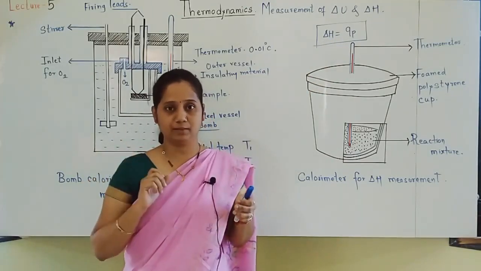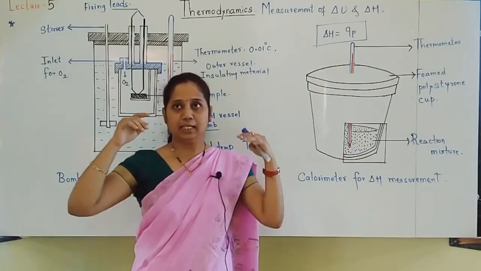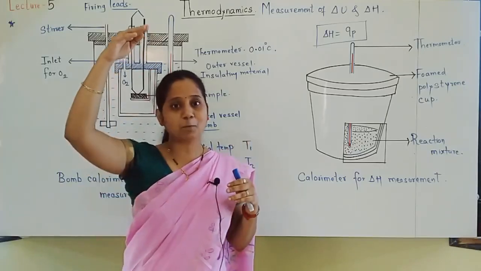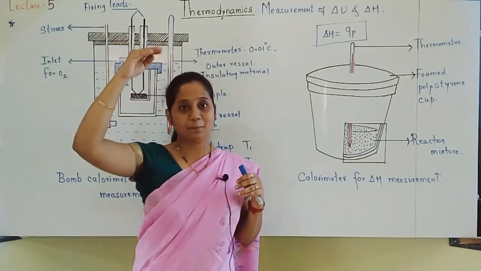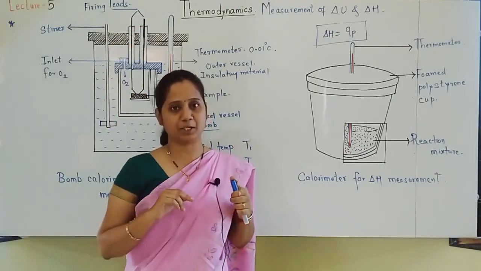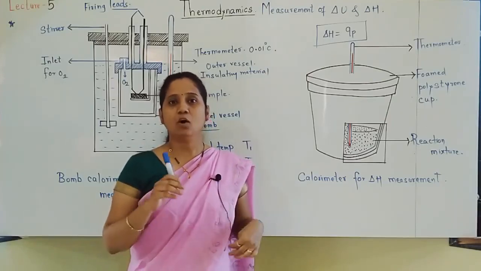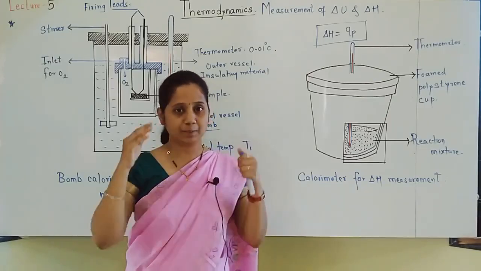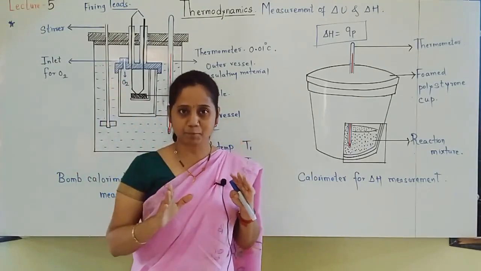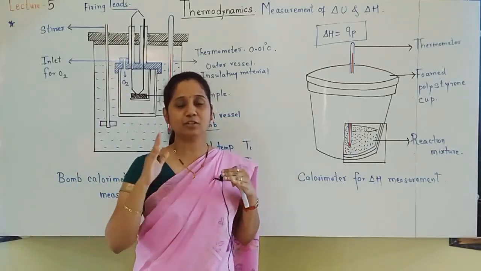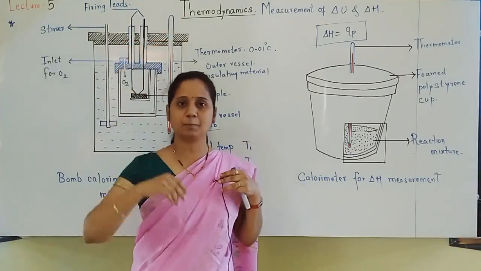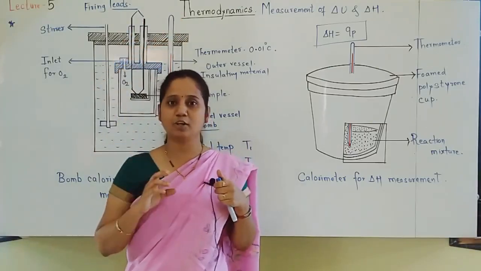The calorimeter is kept open. By keeping the calorimeter open, it gets exposed to air, that is, it is under atmospheric pressure. Like this, pressure is kept constant, because now which pressure is acting on it? Atmospheric pressure. I hope, students, you know that always everywhere atmospheric pressure is acting on us also. Always one type of pressure will be there, that is called atmospheric pressure. Who is creating that pressure? That is what the atmosphere creates. The air above us always exerts a pressure called atmospheric pressure on us.